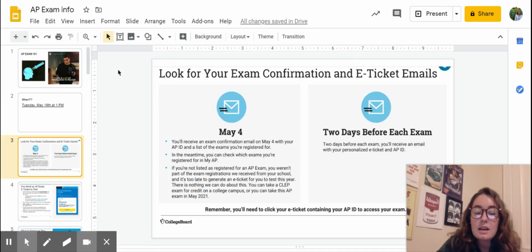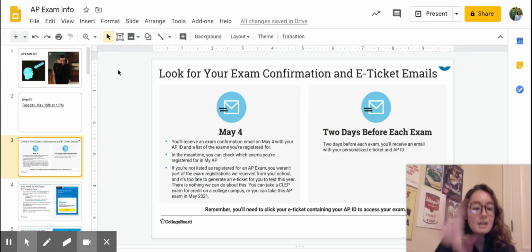Since AP just released all this new information, they sent you a confirmation email, and I'm filming this on the 5th. So they sent you a confirmation email on Monday, the 4th. So go back to your email and check, make sure you got it. Because this is important, if you aren't getting these emails, you might not have the correct email signed up for AP. And then that means you might not get your exam ticket. So let's try and figure that out.